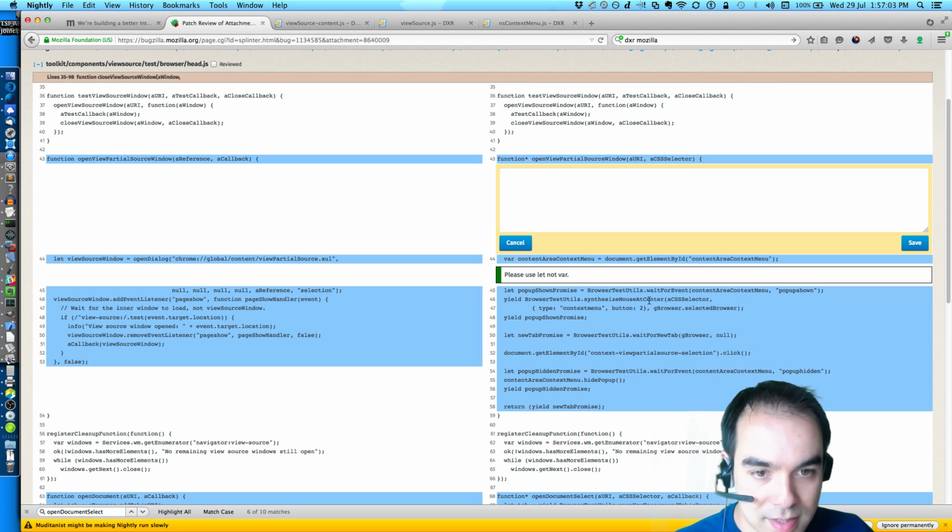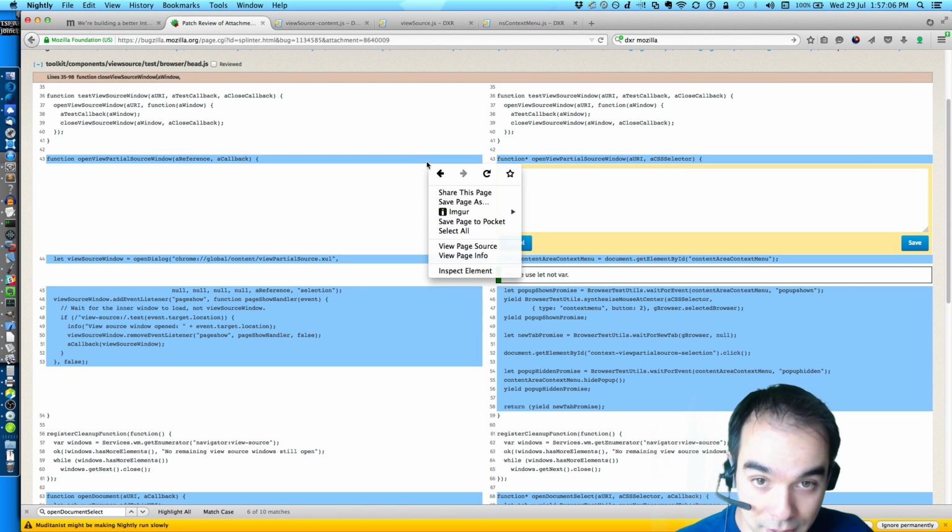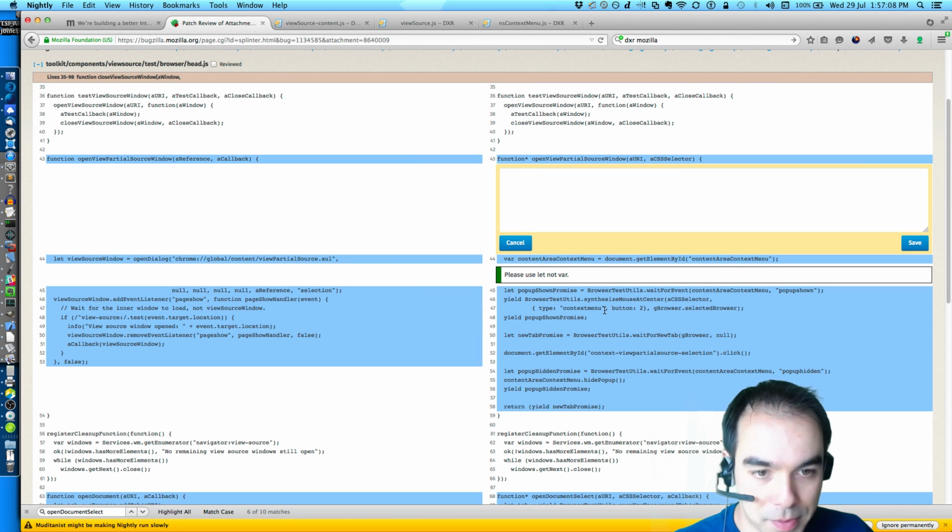So he's actually clicking on an item like this in content, and that opens up the context menu. He waits for the popup to be shown, and then he's setting up a promise that waits for a new tab.